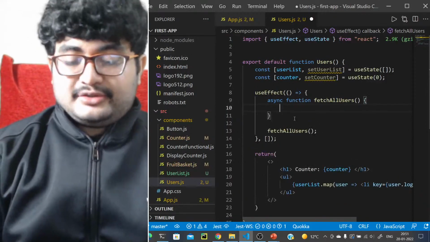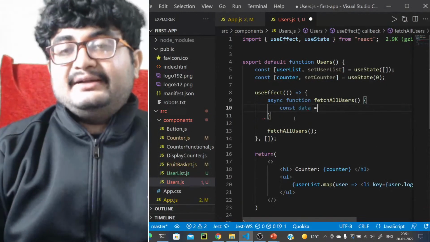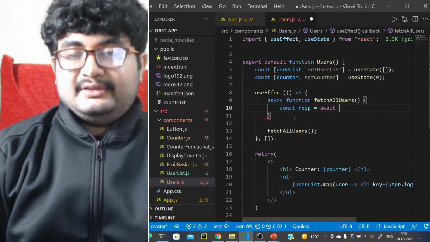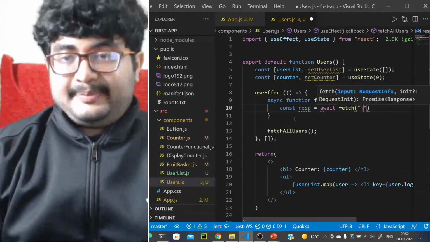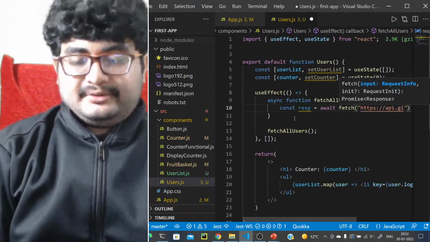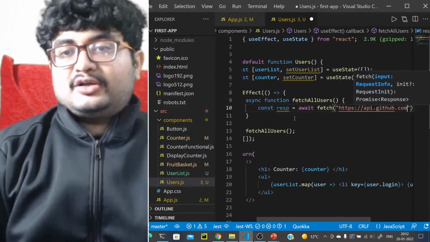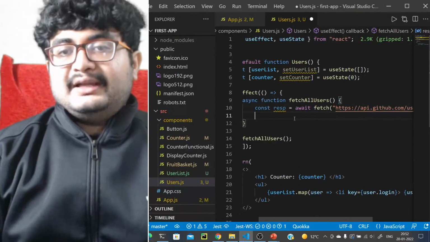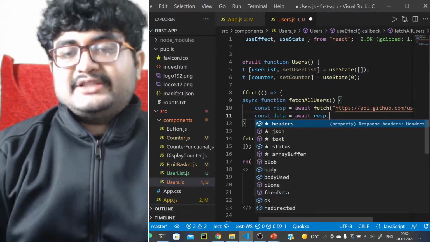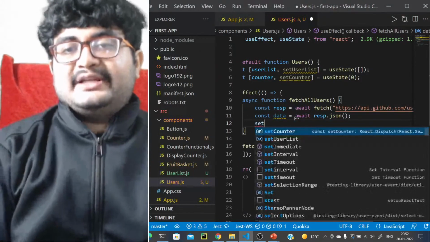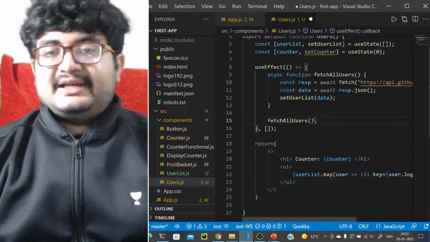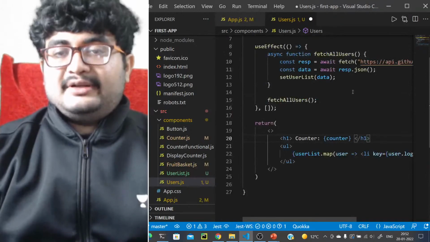So async function fetchAllUsers, what it will do: const response equals await fetch on the API, https://api.github.com/users, and then const data equals await response.json. And you can just then set user list to be data. And that's done. Now let's just run this code and see what happens.